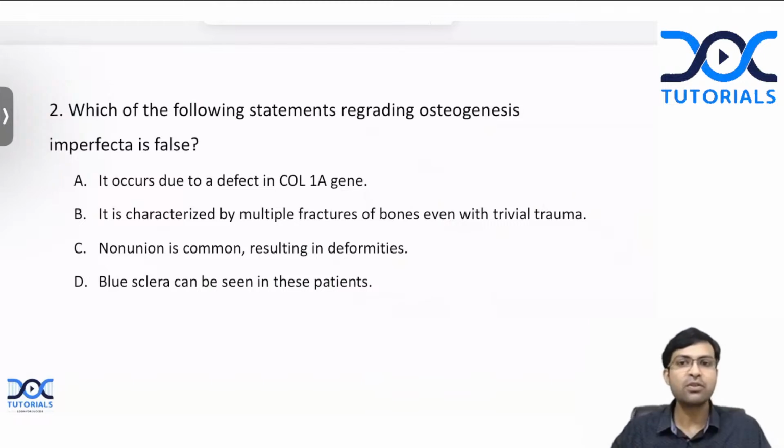Again, a true or false question. Which of the following statements regarding osteogenesis imperfecta is false? Can you give me the answer here? It occurs due to a defect in collagen 1A. It is characterized by multiple fractures of bone even with trivial trauma. Non-union is common. Blue sclera is seen. What is the correct answer here?